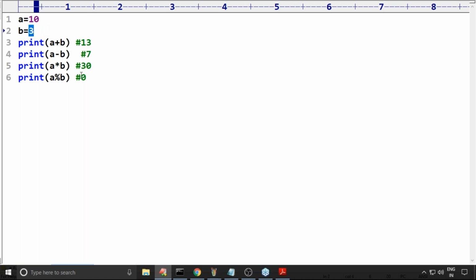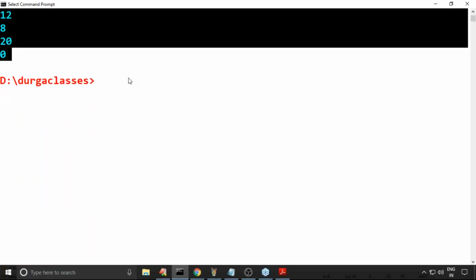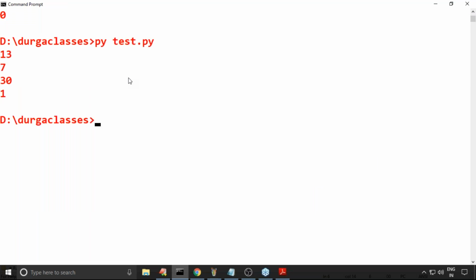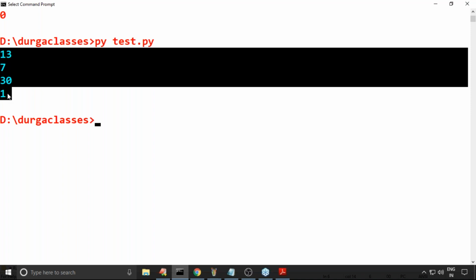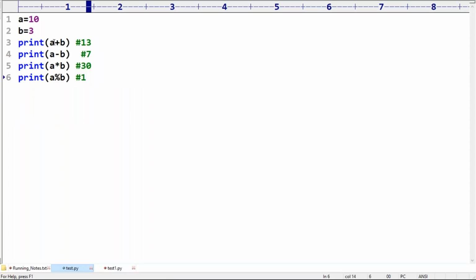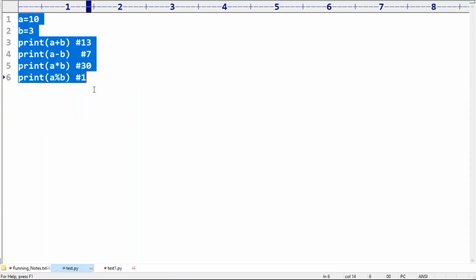What is the remainder? 1. If I divide 10 by 3, the remainder is 1, and 1 itself is the answer. So by default we will get 13, 7, 30, 1. Are you feeling comfortable about this?